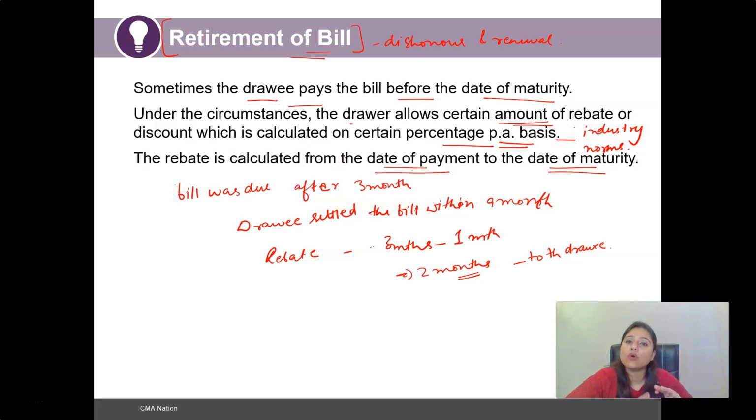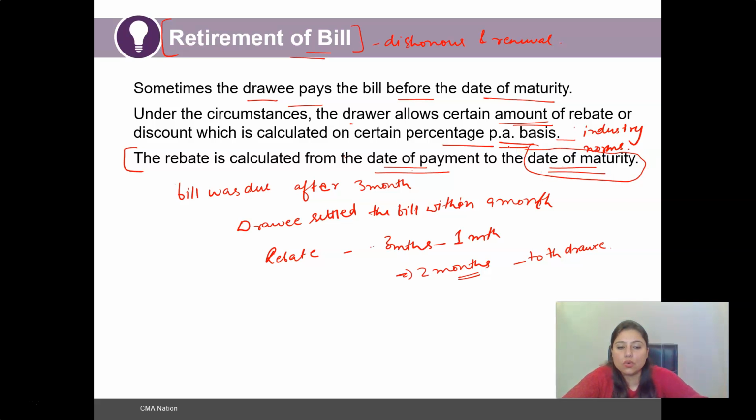And how do we calculate such rebate? After determining the percentage, we ascertain the period for which the rebate shall be allowed, and such period would be calculated from the date of payment up to the date of maturity.